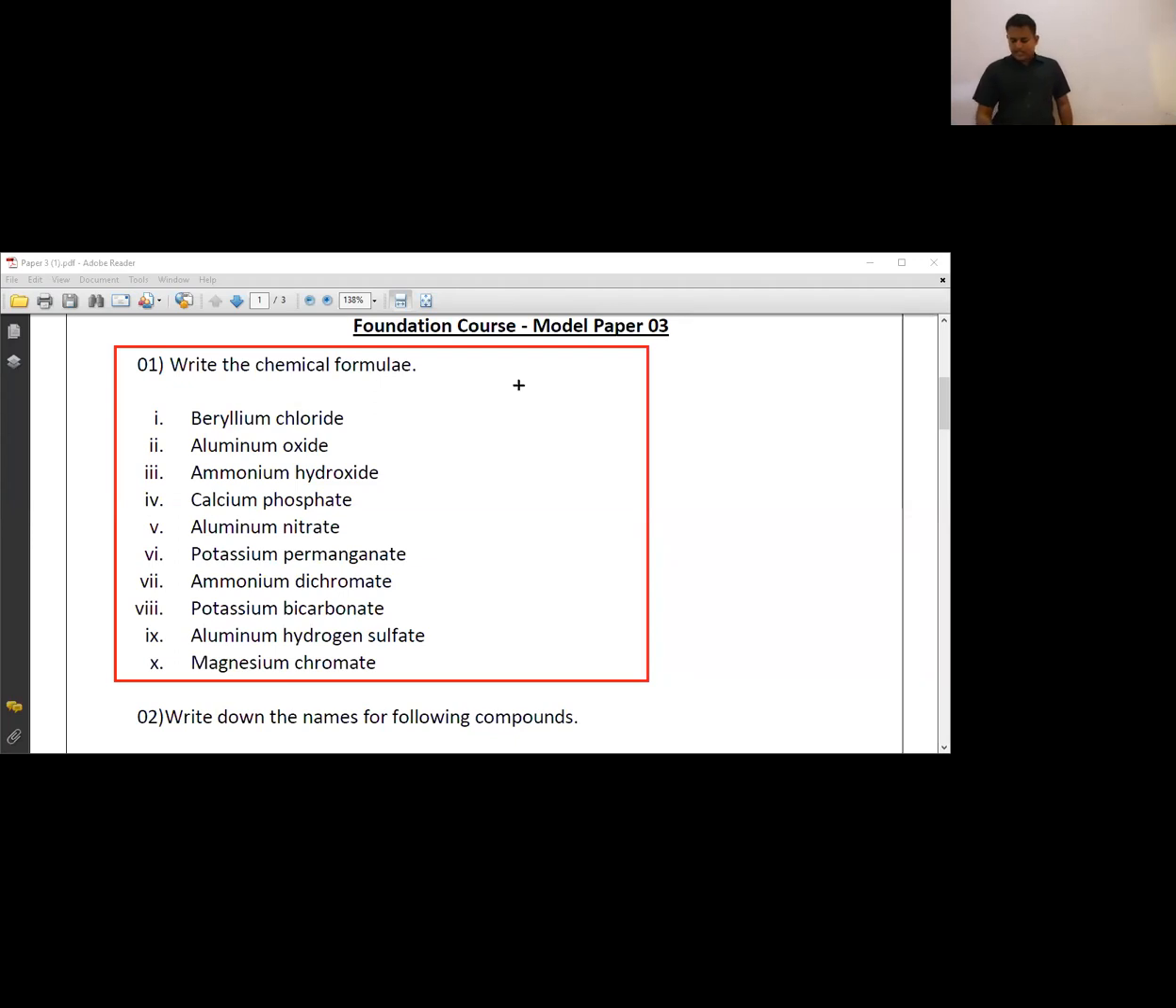this online method. Okay. Write the chemical formula, beryllium chloride. So shall we discuss? Aluminium oxide, aluminium hydroxide, calcium phosphate. Okay, please write it soon, Putha.